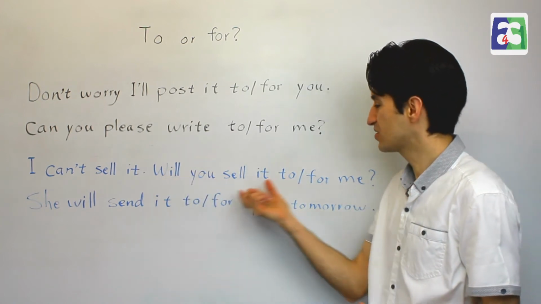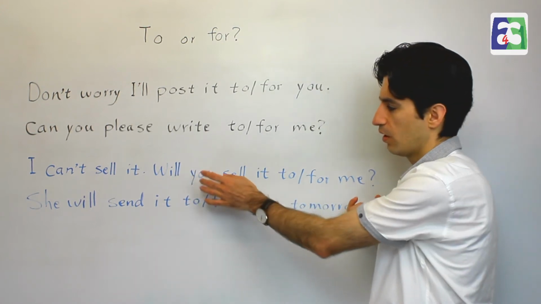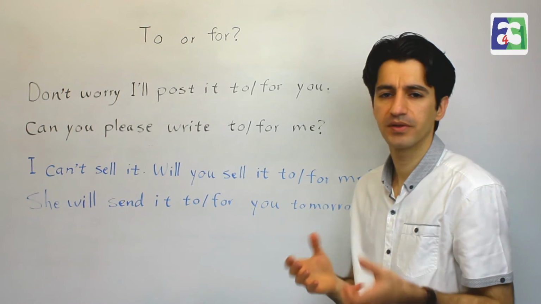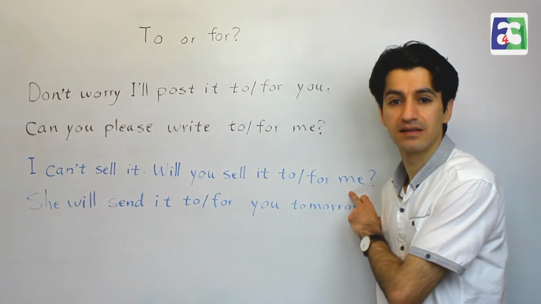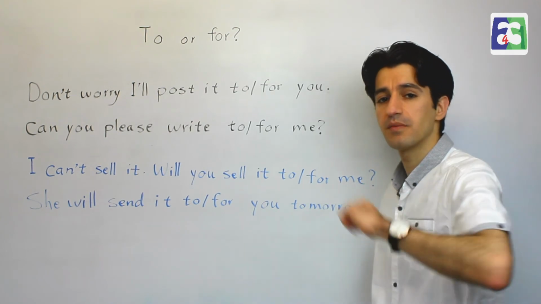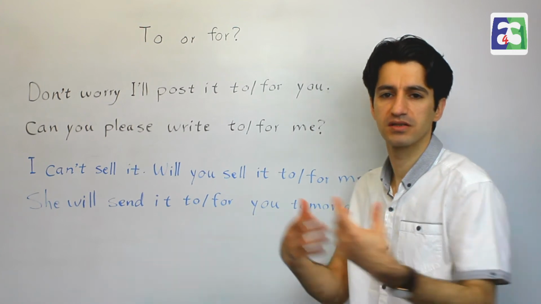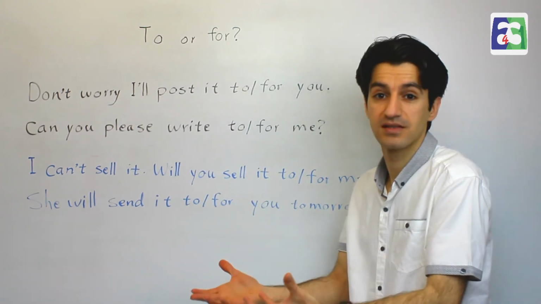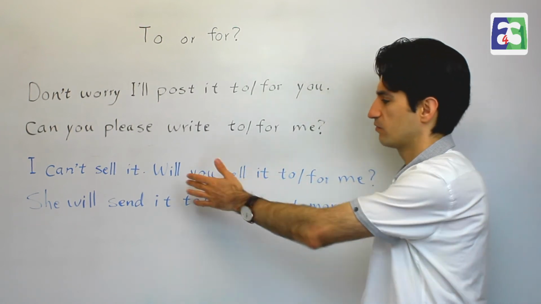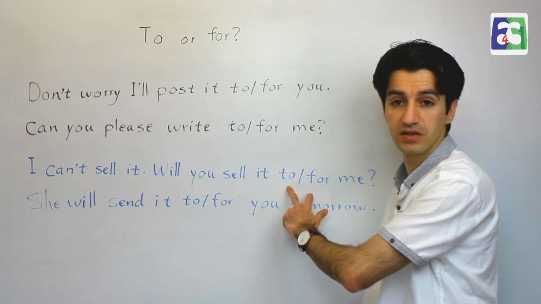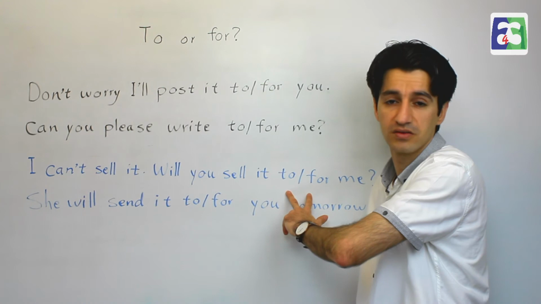Well, if I say, will you sell it for me? Okay? You are the one that is just helping or doing something for the same person. Me over here is the seller. Okay? I've got something and I'm asking you to sell it instead of me because I can't do that, because I'm busy, because I'm ill or something like this. Okay? I can't do it myself. But now we know that they are different. We have two different sentences over here with these two, and the meanings are different.